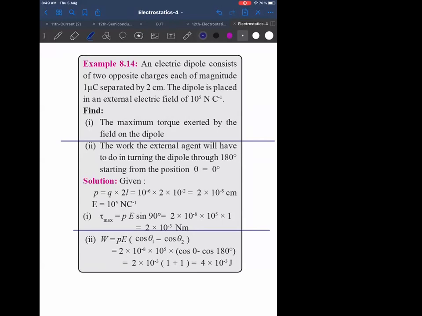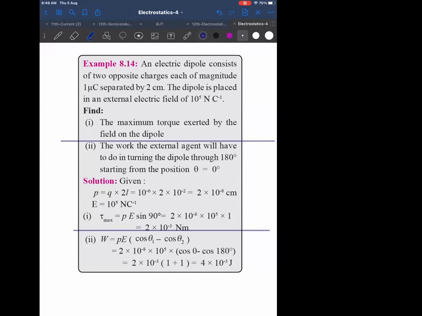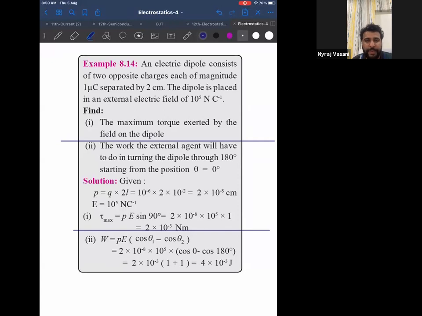Sir, why did we take the angle as 90? Because maximum torque happens when sin theta is maximum. When is sin theta maximum? When theta is 90. And if they had asked for minimum, the minimum would be 0. Correct? Minimum torque would be 0 because theta would be 0 and sin 0 will be 0. Therefore, the entire torque would become 0.